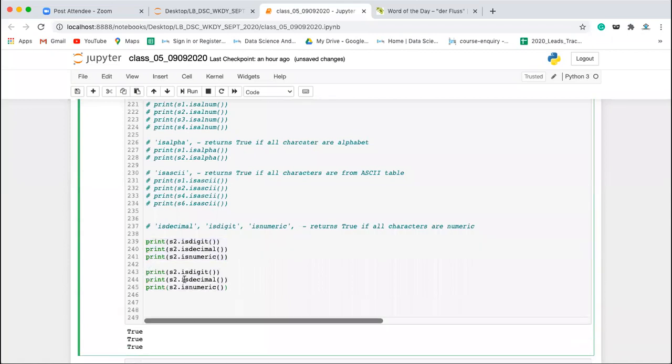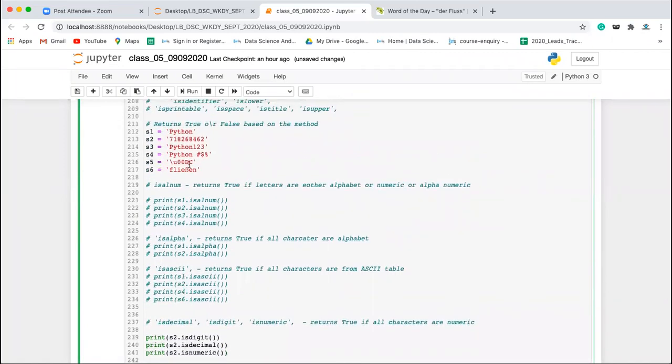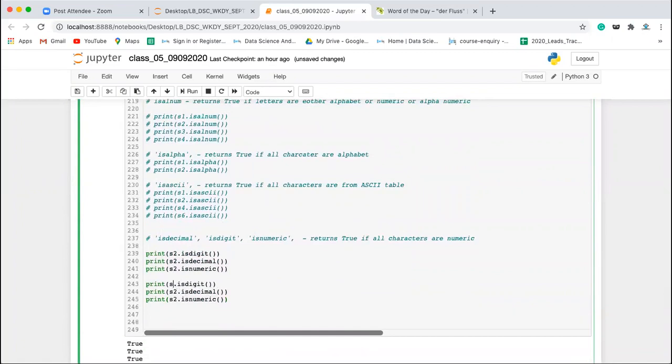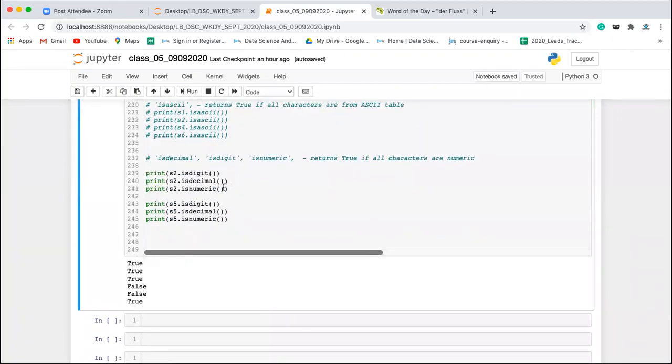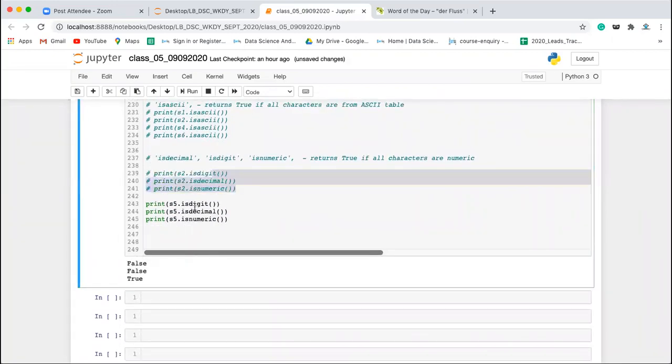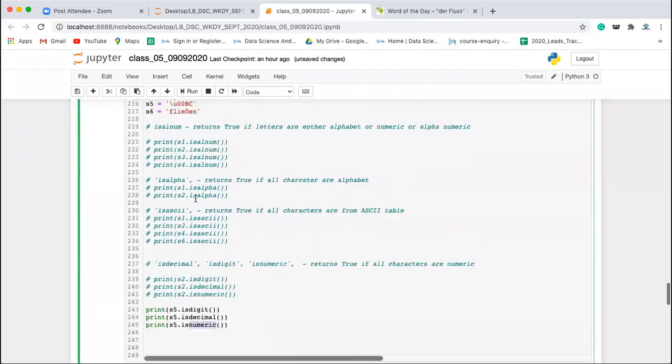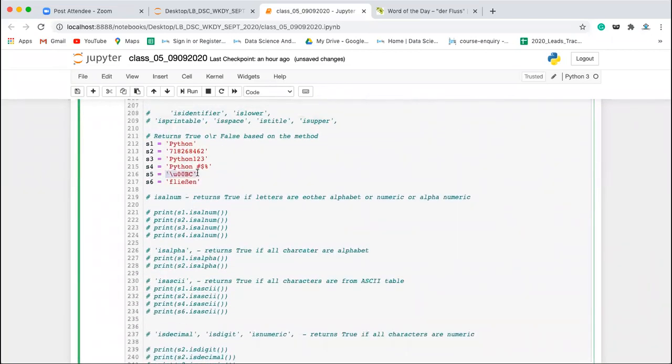Now let's come to this. Instead of S2, let's come to the S5. Execute this. So in this case, two functions are returning false and this is returning true. So this is a Unicode representation of a number. You just type in Google Unicode to number representation, and there you will get one converter.